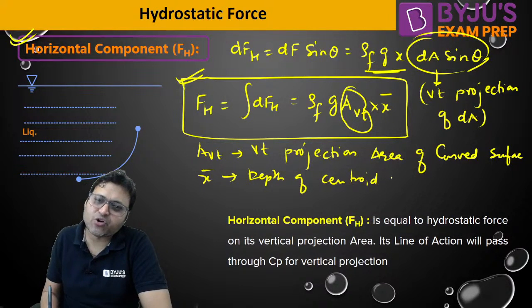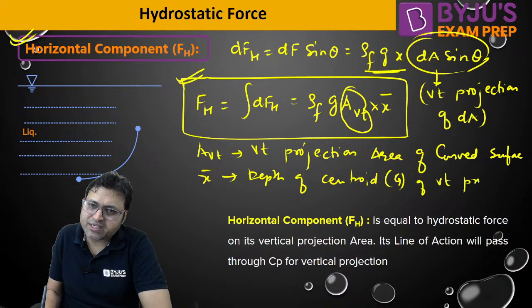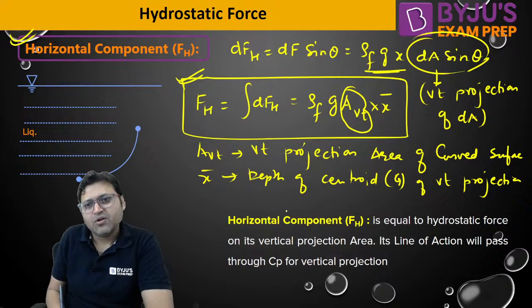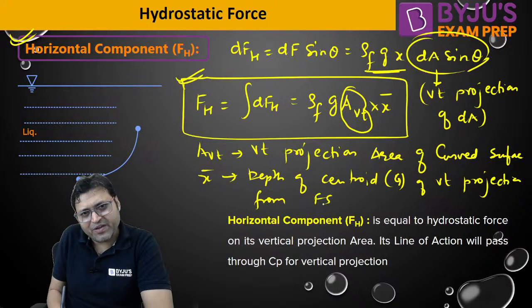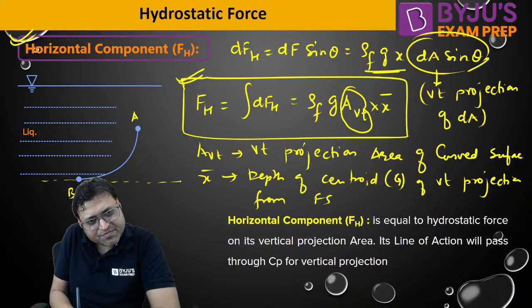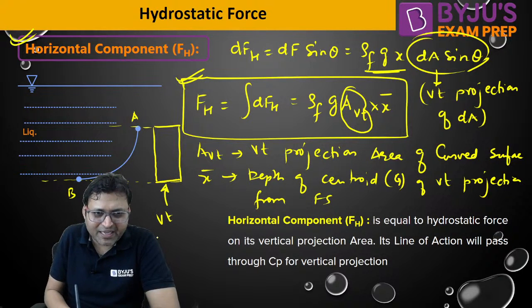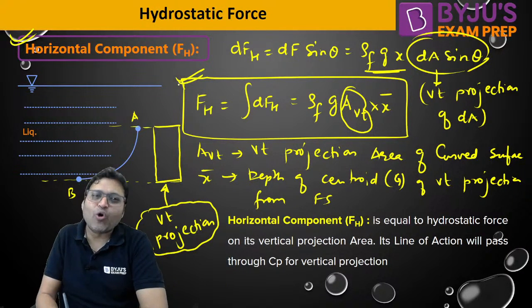It will be the depth of the centroid of the vertical projection area, of the vertical projection from the free surface. So what we need to do is, if there is a curved surface, we will always take the vertical projection of the curve, and the vertical projection of the curve can be treated as a vertical plane surface, and apply all the formulas: